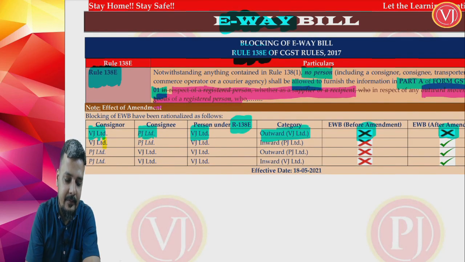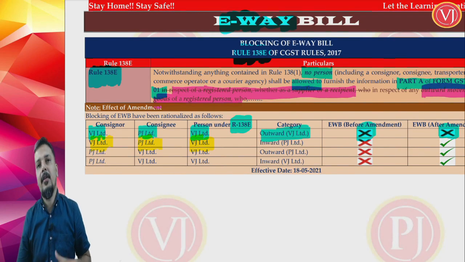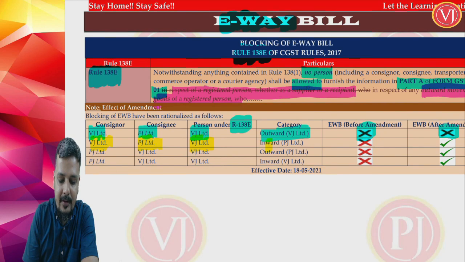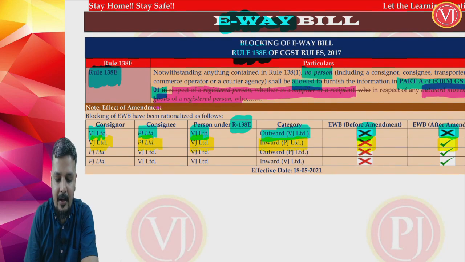Second category, VJ Limited is sending the goods to PJ Limited. Blocking is done for VJ Limited. VJ Limited has done something which is not in accordance with your e-waybill. Blocking is for VJ Limited, 138E. Now it is an inward supply for PJ Limited. Before the amendment, e-way bill could not be generated in this case also, but now it can be generated, assuming that it is inward e-way bill by PJ Limited.